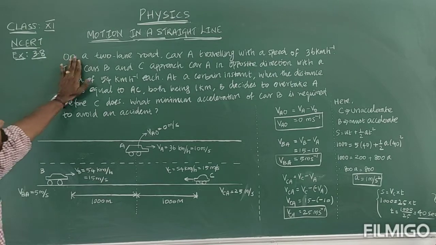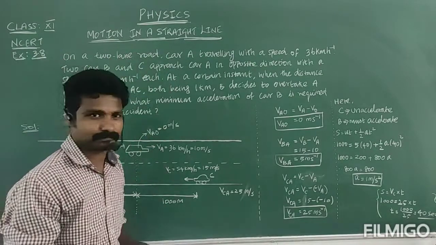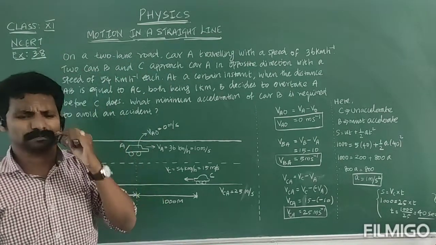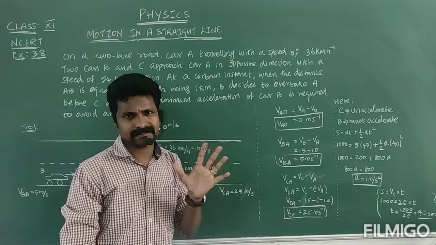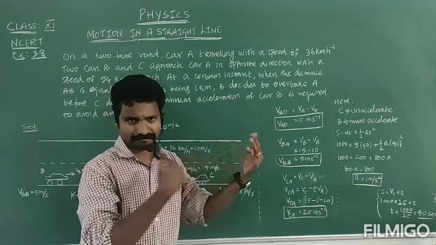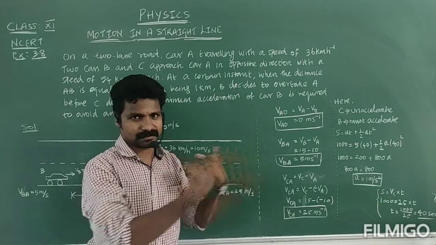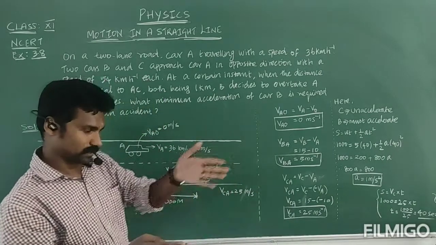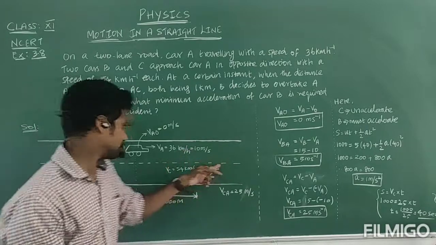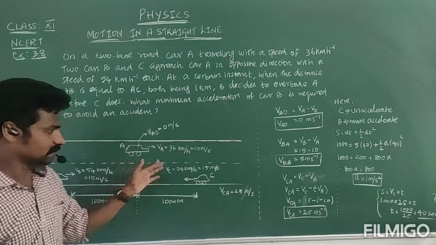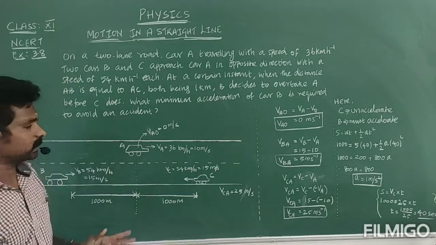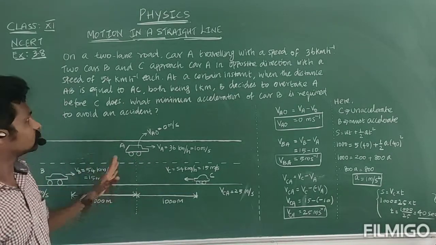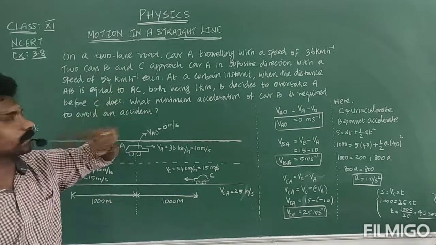On a two-lane road, in Tamil they say two-way, a double road, it is joined together. In the center there is one divider, it is not like a divider, it is like some line. Right. So like this, there is a two-lane road.